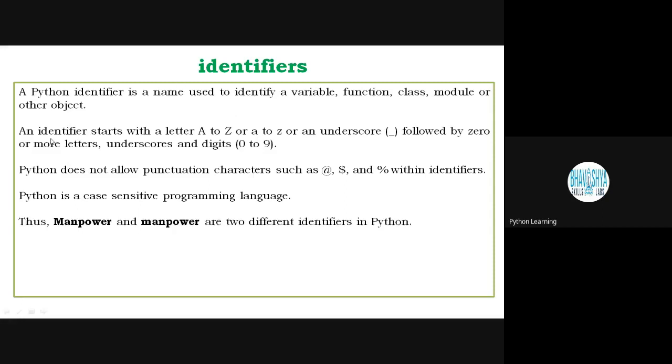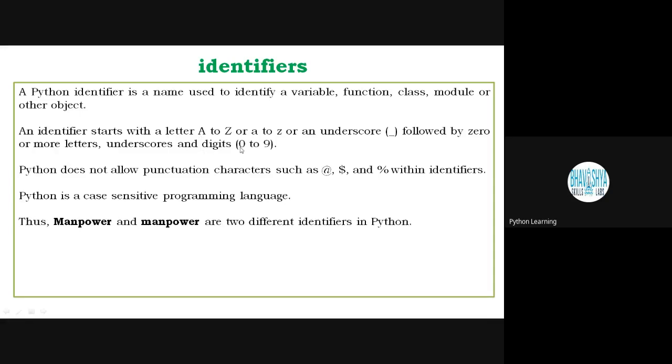Now, the second line, if I am talking about this content: an identifier starts with a letter, capital A to capital Z, or small a to small z, or an underscore followed by zero or more letters. Underscore followed by zero or more letters means you can write one letter, two letters, or maybe no letter there.